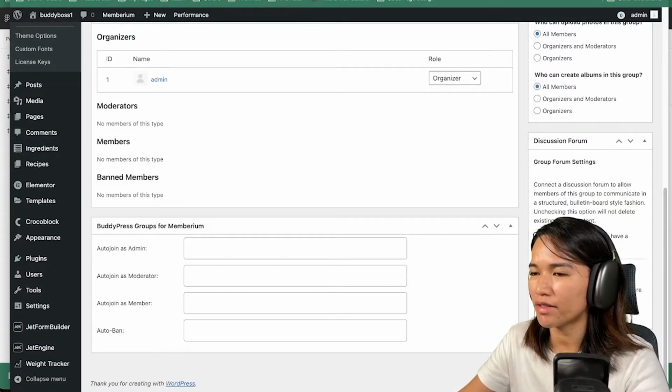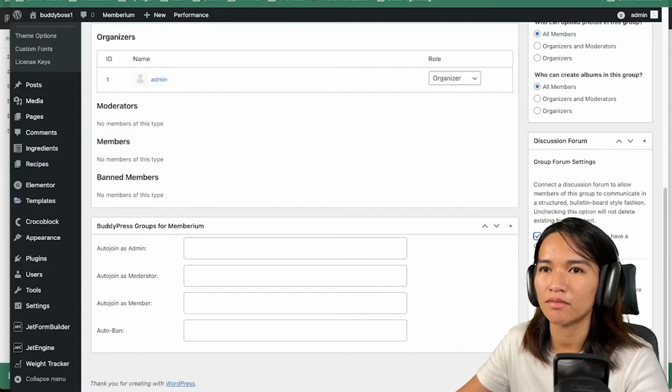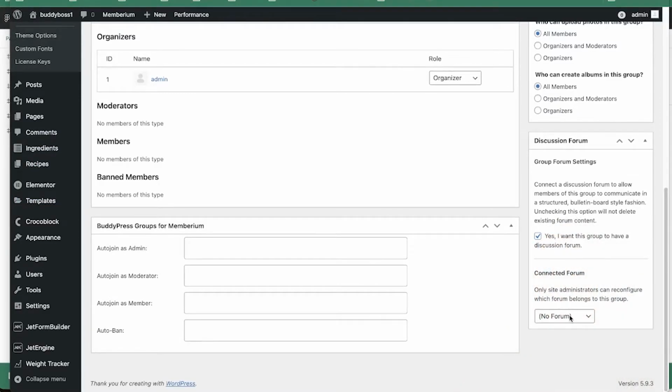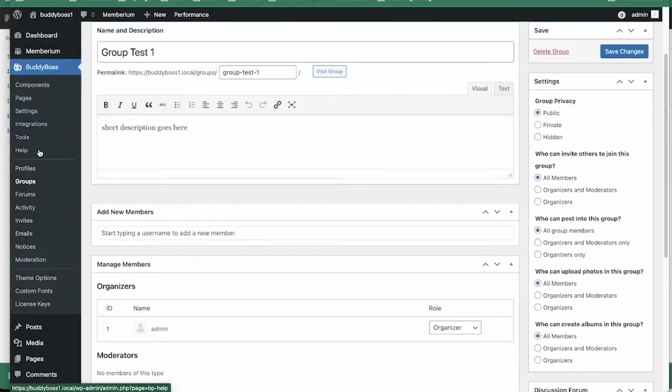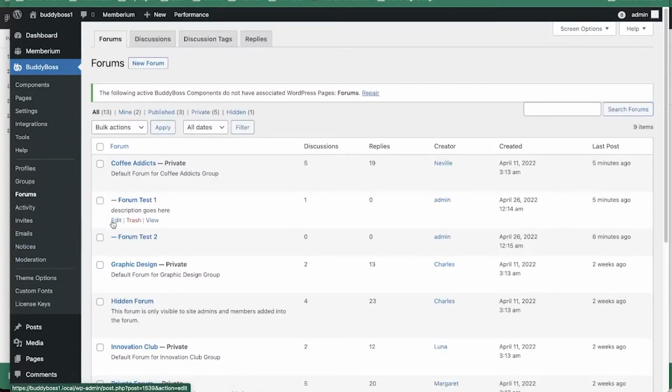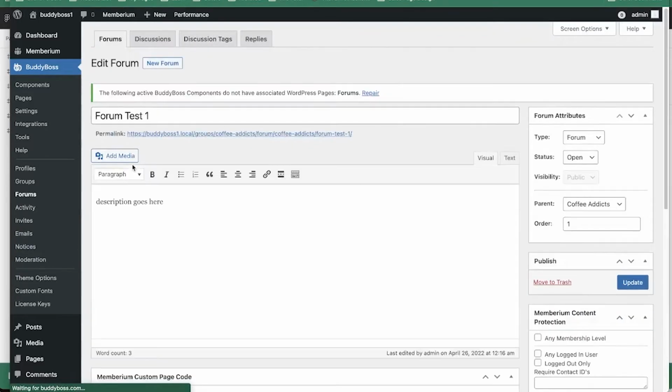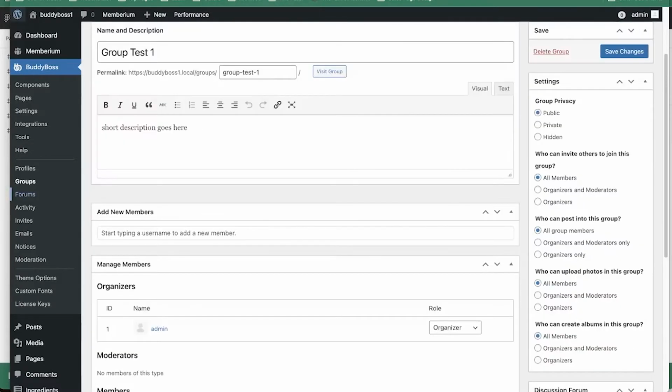So on the right side, discussion forum. I'm going to attach the forum that we have set up earlier. Now, as you can see, it is grayed out because we actually need to remove that from being part of that one, because it's set to parent. I'm going to remove that, set this to 0. Refresh.